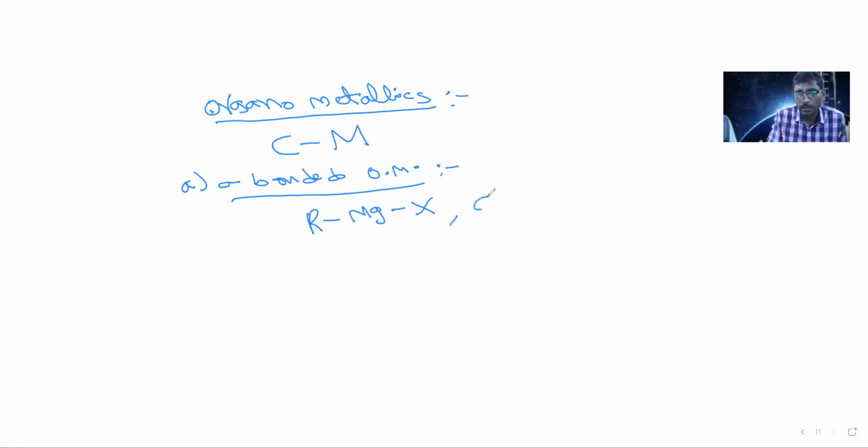Like that, tetraethyl lead, (C2H5)4 Pb. This is tetraethyl lead. So this is also a sigma bonded organometallic. Similarly, the second one is pi bonded organometallics.